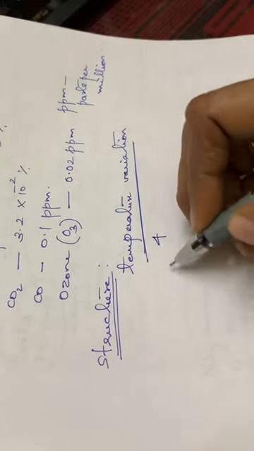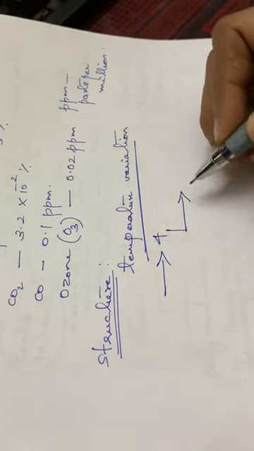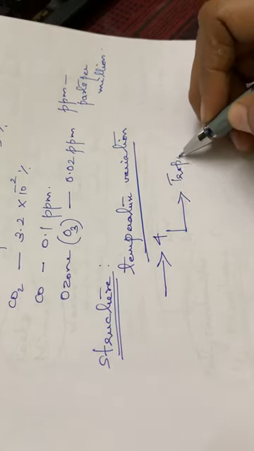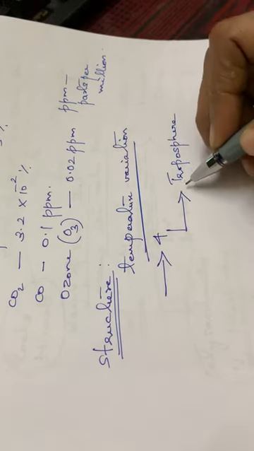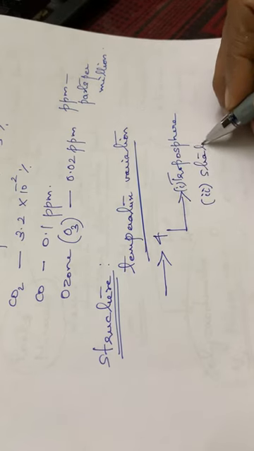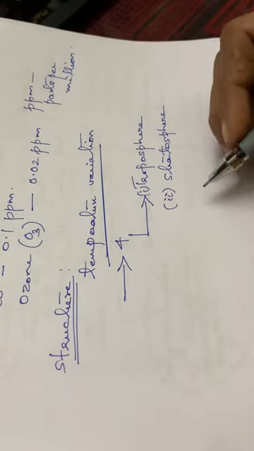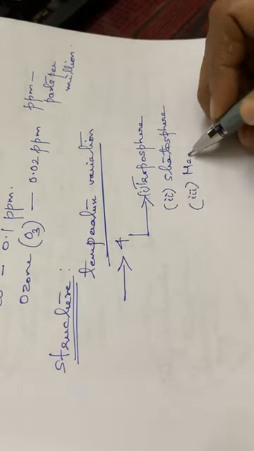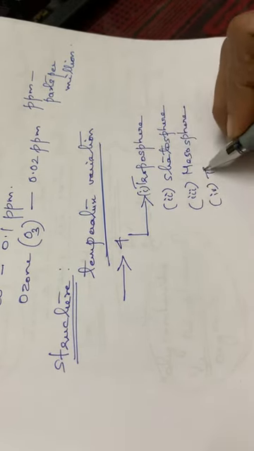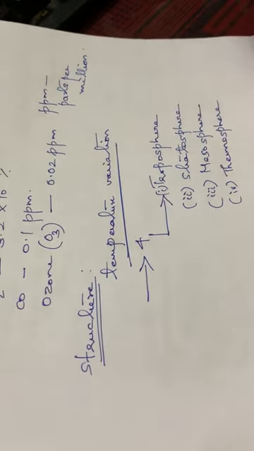The atmosphere is classified into 4 categories. The first one, the lowest layer of the atmosphere, is the troposphere. Then the second one is the stratosphere. Then comes the mesosphere, and the last one is the thermosphere. So tropo, strato, meso and thermosphere.